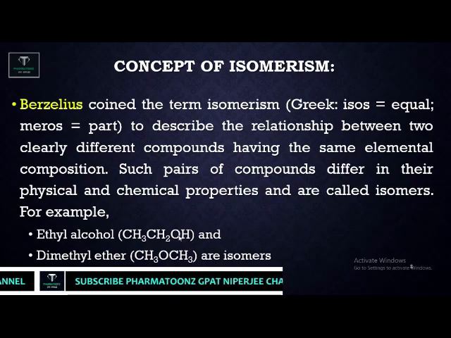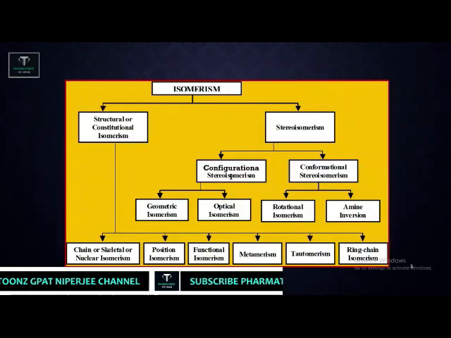So the molecular formula for ethanol is C2H6O, and for dimethyl ether again there are 2 carbons, 6 hydrogens and 1 oxygen. Again it has the same molecular formula but a different functional group, so these are called isomers of each other.